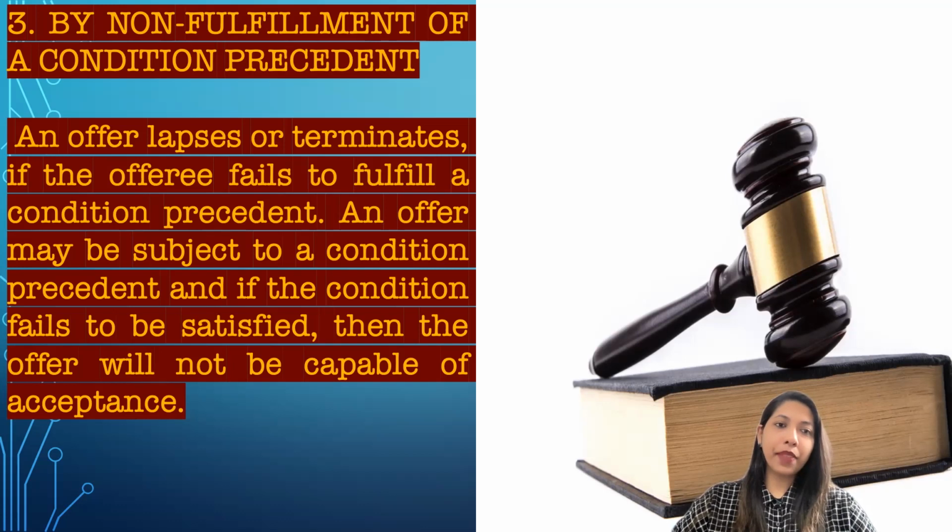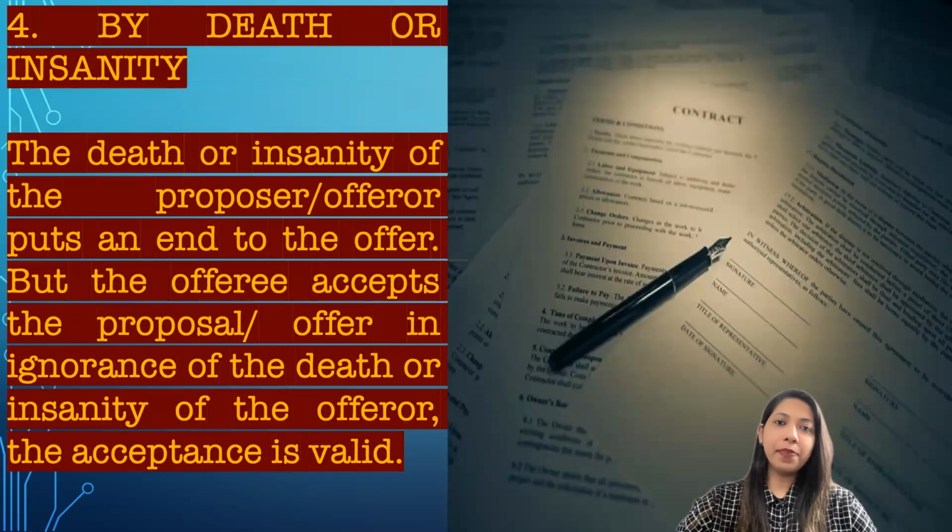So it says that an offer lapses or terminates if the offeree fails to fulfill a condition precedent. That is the third method. And the fourth one is by death or insanity. So death or insanity is an option that will lead to the termination of an offer or cancellation of an offer which is given by the offerer.